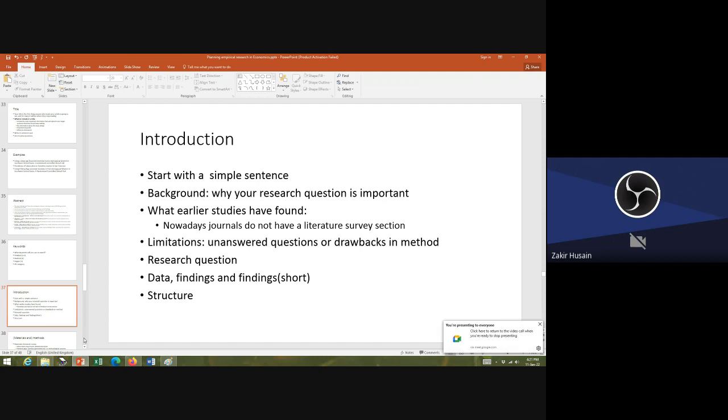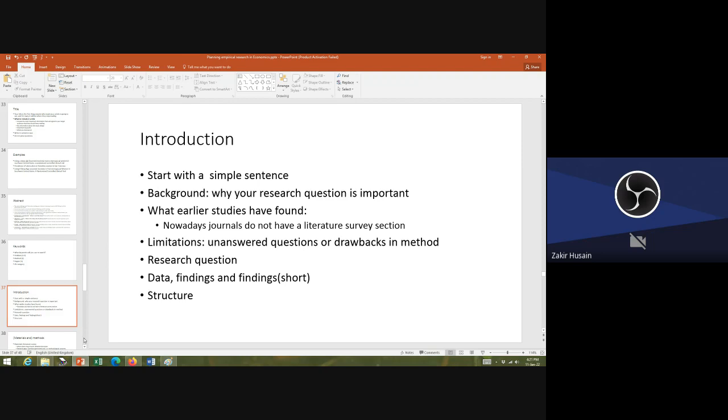Introduction. Now we are coming to the main writing part. The introduction should start with a simple sentence. The first sentence should be a short, simple sentence. Don't make it large, don't make it complex. Don't dramatize. In the first paragraph, state why your research question is important. Then, what other studies have found.